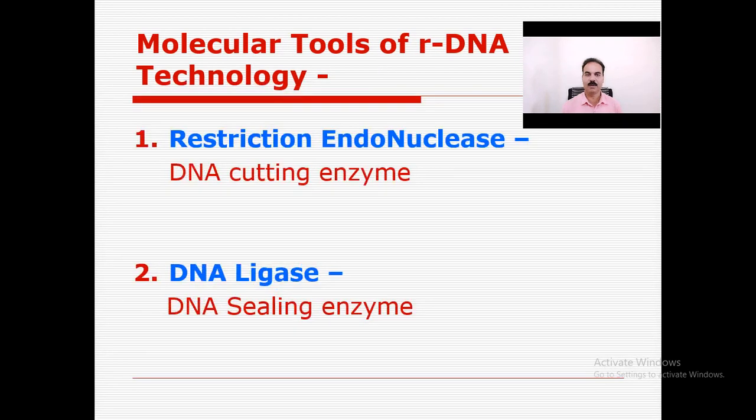The molecular tools of recombinant technology. Generally two tools are used for rDNA technology. Restriction endonuclease is the DNA cutting enzyme. That means it can cut the DNA at a specific site. There are a number of restriction endonucleases or restriction enzymes present.